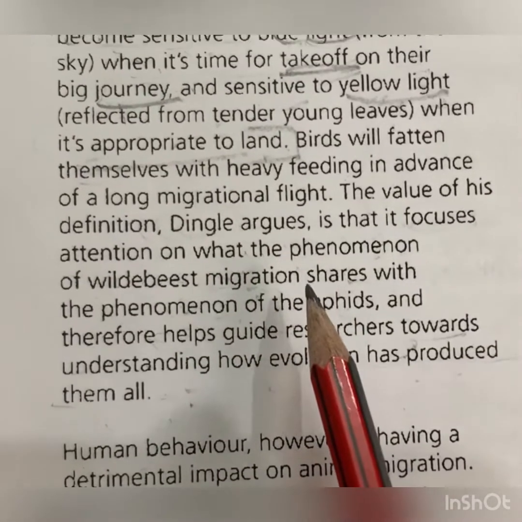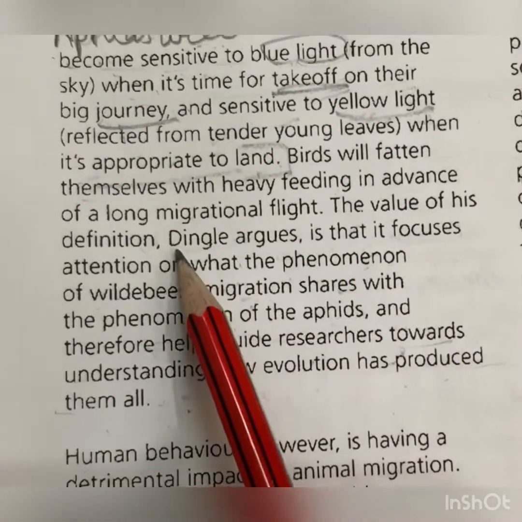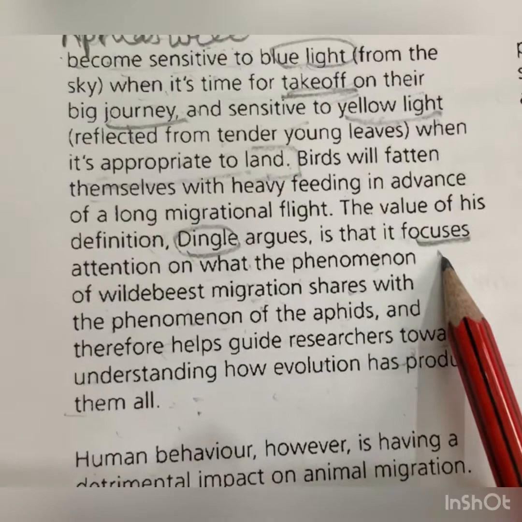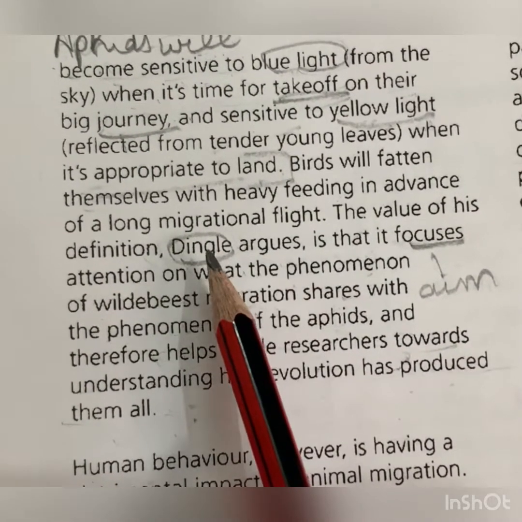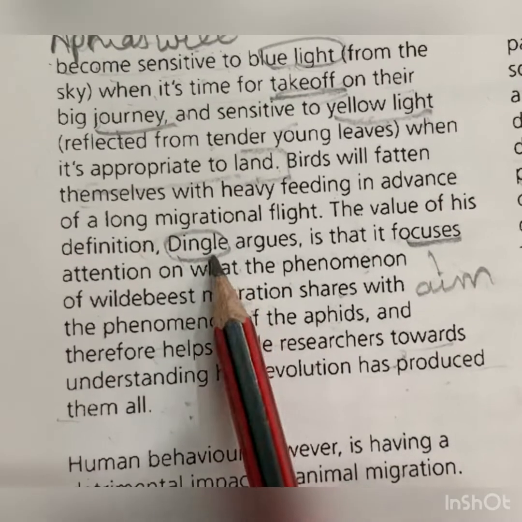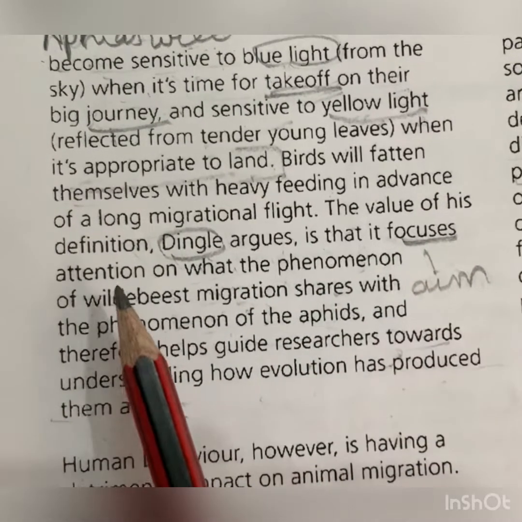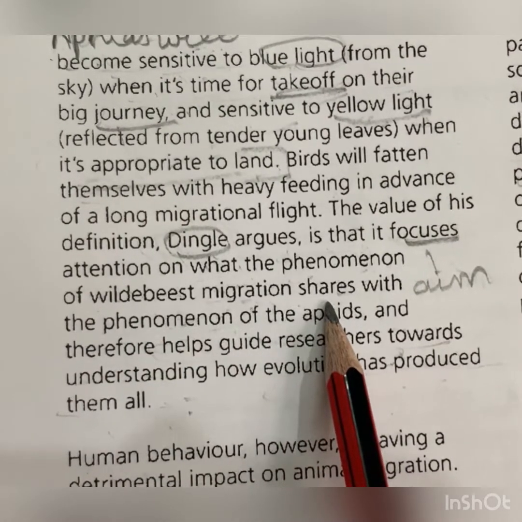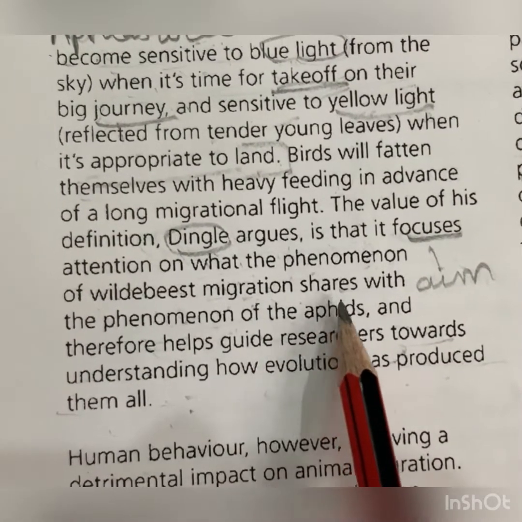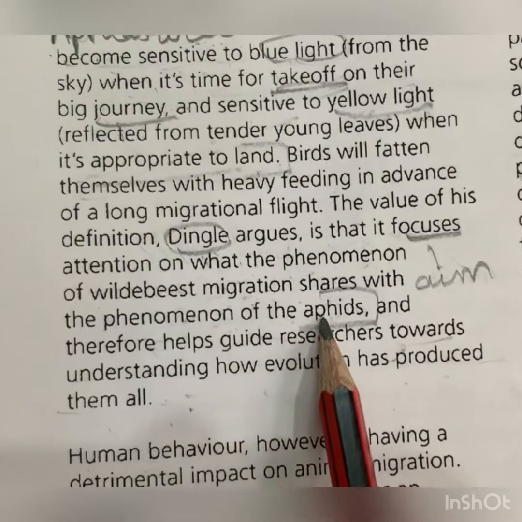In this sentence, we have two keywords, Dingle and focuses, a synonym of aim. So in this sentence, there is the aim of Dingle.